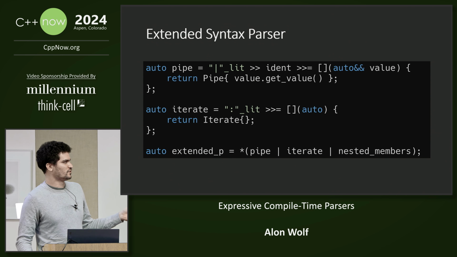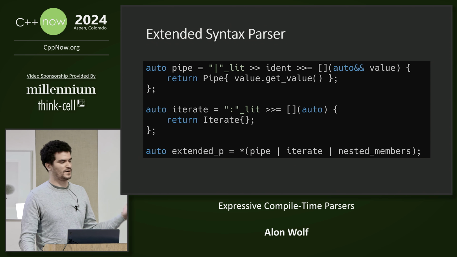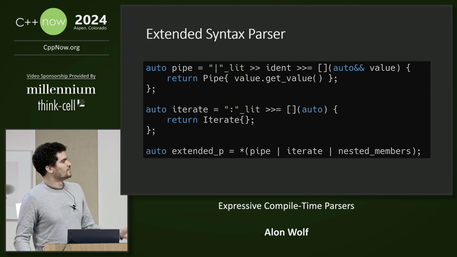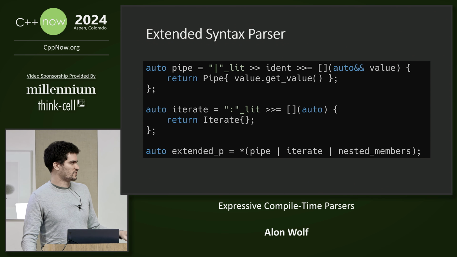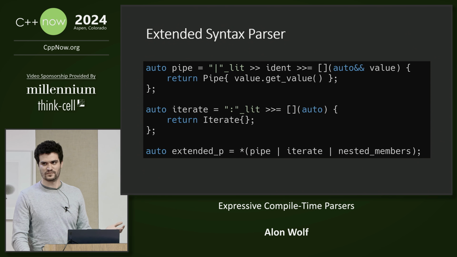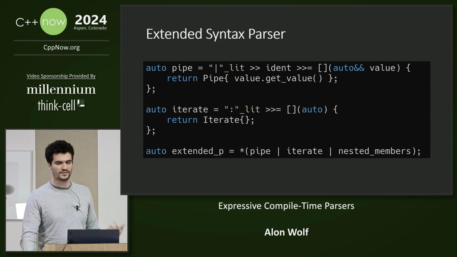So the pipe operator will match a pipe followed by an identifier, and it will return a pipe struct, which is just a wrapper around the identifier. The iterate operator will match a colon, and it will return an empty struct. Then we can create our new parser by combining them all. So here we have a list of parsers where each one can either be a pipe or an iterator or a list of nested data members.